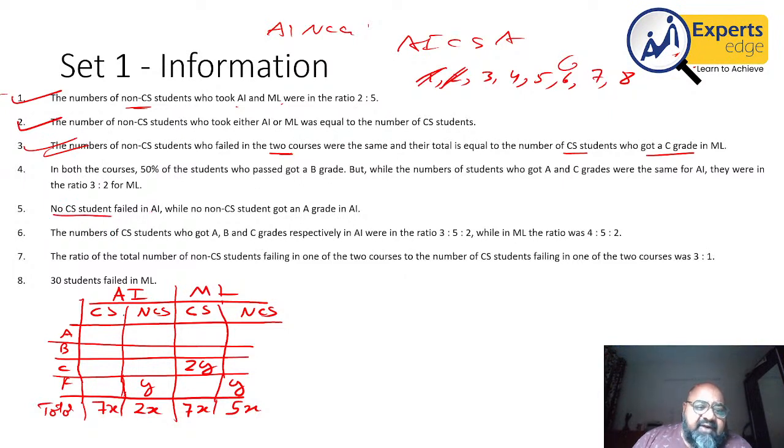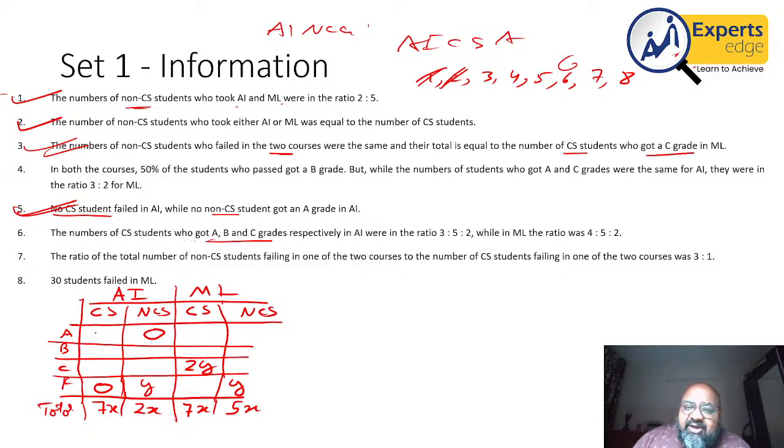No CS student failed in AI. So I'll put a 0 here in front of F for CS in AI. While no non-CS student got an A grade in AI. So for AI non-CS, A becomes 0 as well. Point 5 is done. Point 6, the numbers of CS students who got A, B, C grades are in the ratio 3:5:2. So this ABC is in the ratio 3:5:2. The total is 7x. Here it was 0.